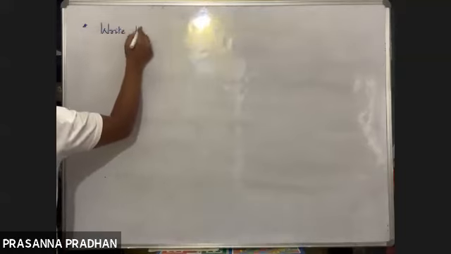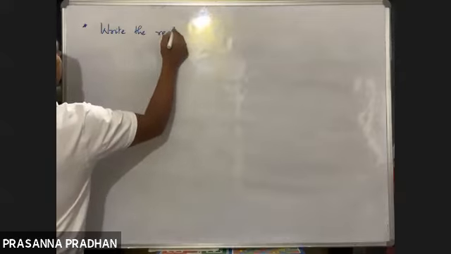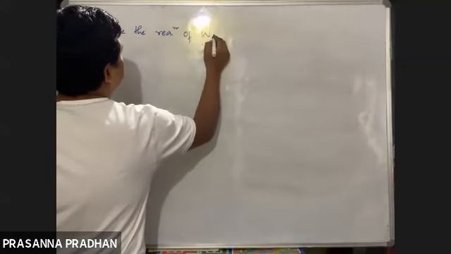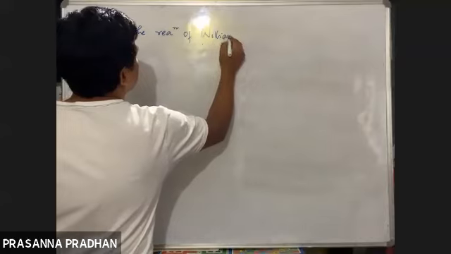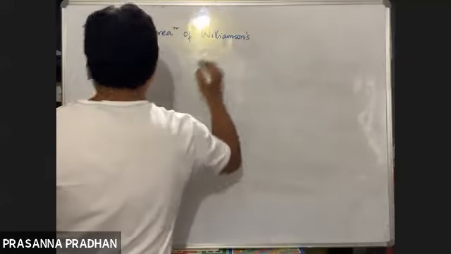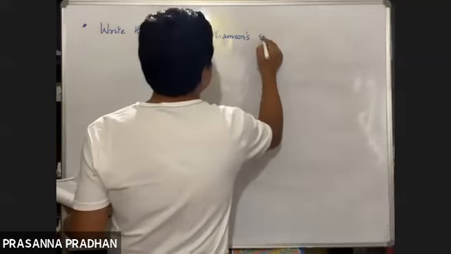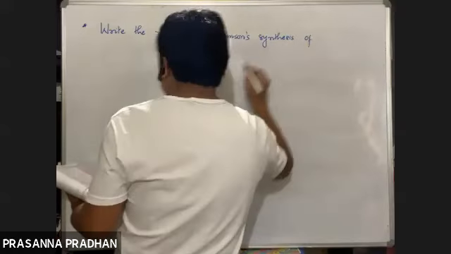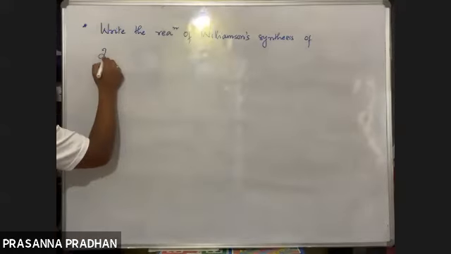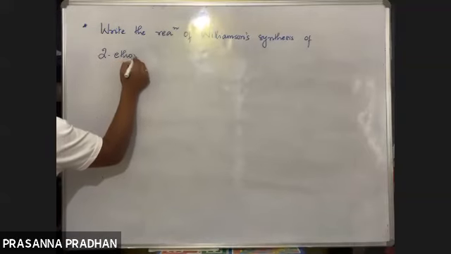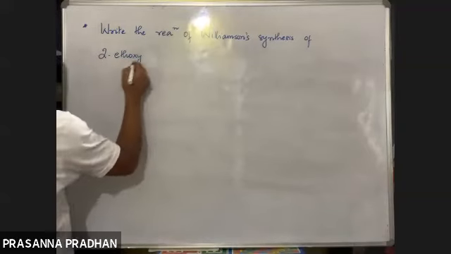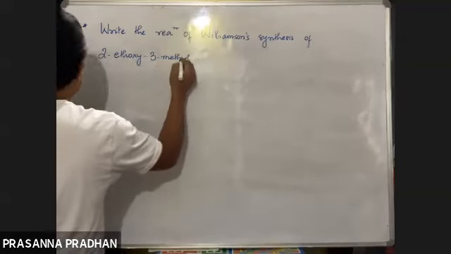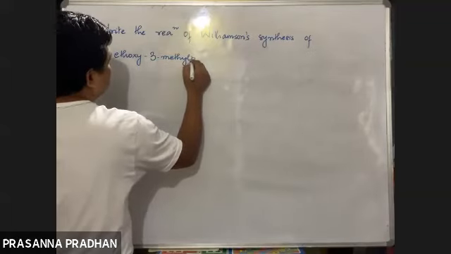So write the reactions of, again, Williamson's synthesis of 2-ethoxy 3-methyl pentane.